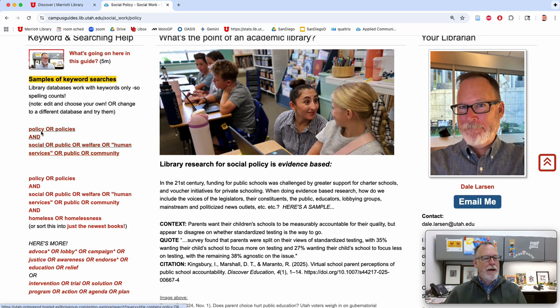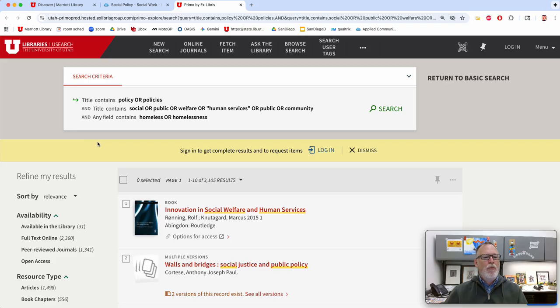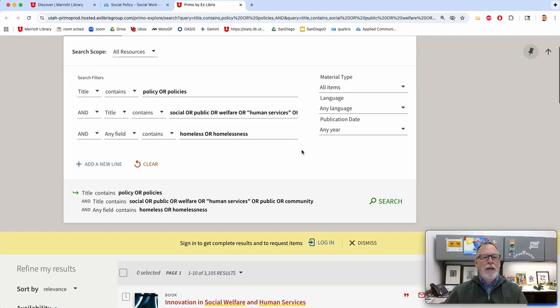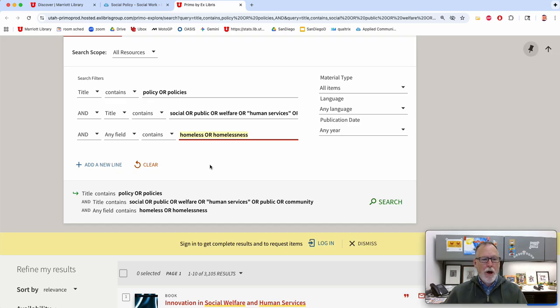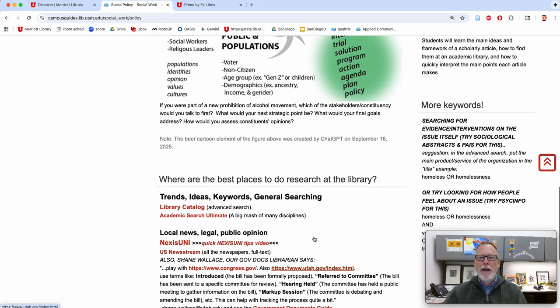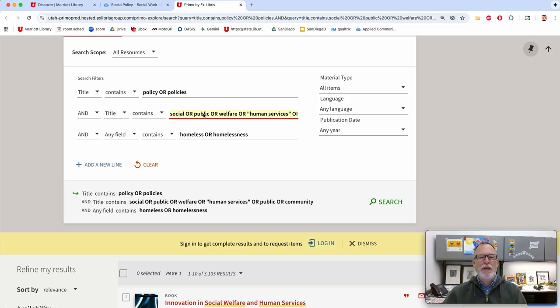In the library catalog, I have some canned searches for you. For example, on this one, it'll go back to the library catalog, and let me explain what's going on. Do you remember all those keywords that we were looking at of populations? One of my populations might be people who are homeless or experiencing homelessness. There's any number of ways to describe a population. And then I'm looking at policies, but I could go back and add things like advocacy or program or plan or intervention. Any number of different things could go up here. So I put this as context, and this was maybe the intervention.